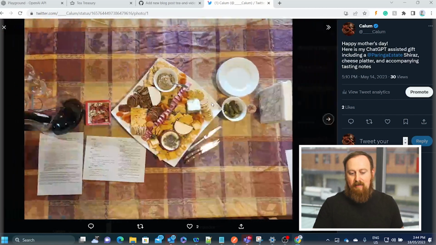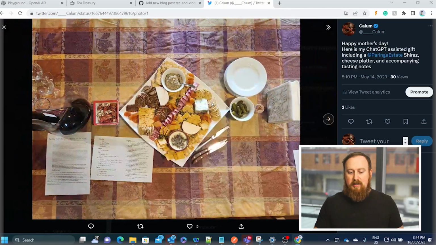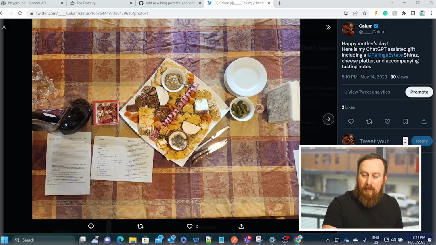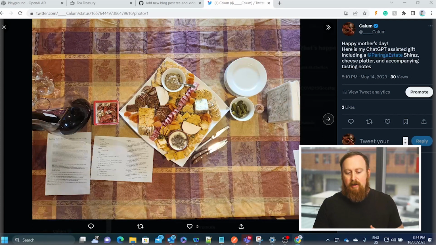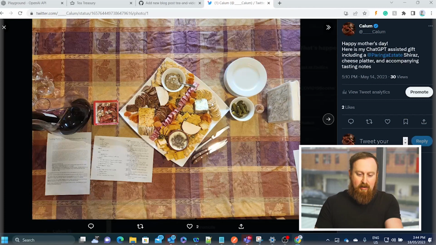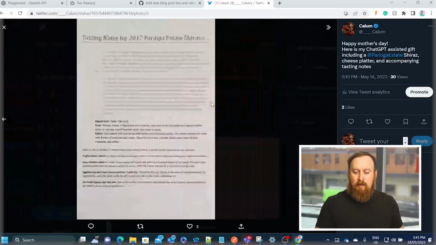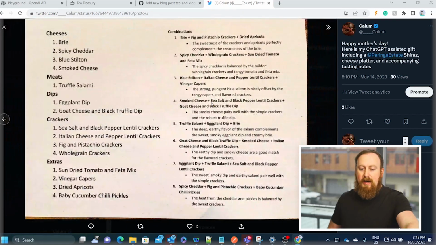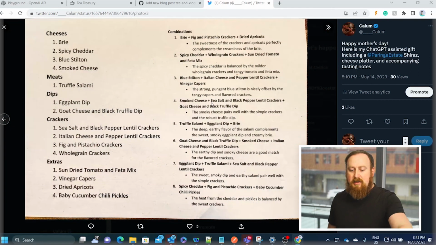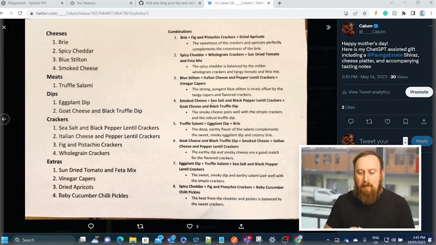So what I did for this Mother's Day was I went to Coles or Woolworths and I purchased a whole bunch of different cheese, crackers, dips, pickles, all sorts of things that I know that she loves, and salami. And then I put all of the ingredients that I bought into ChatGPT, and I asked it to generate ideas for how these could be combined together.